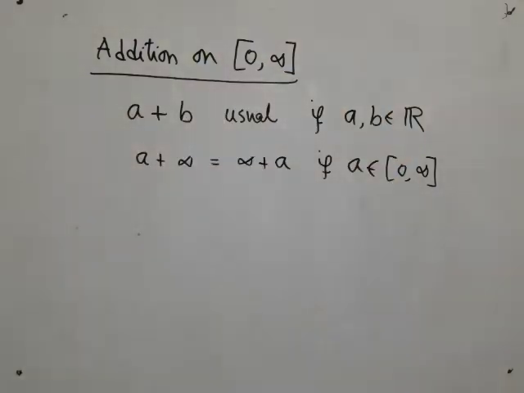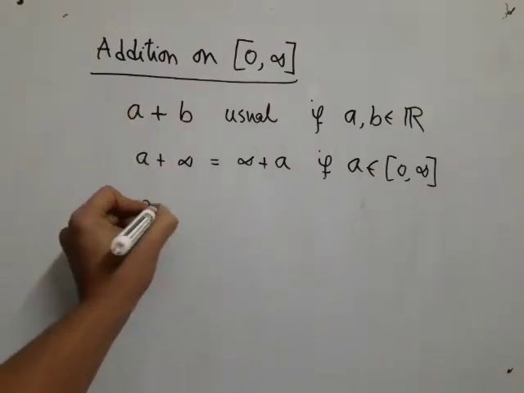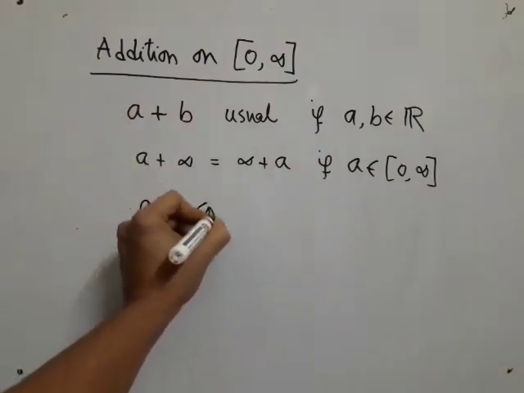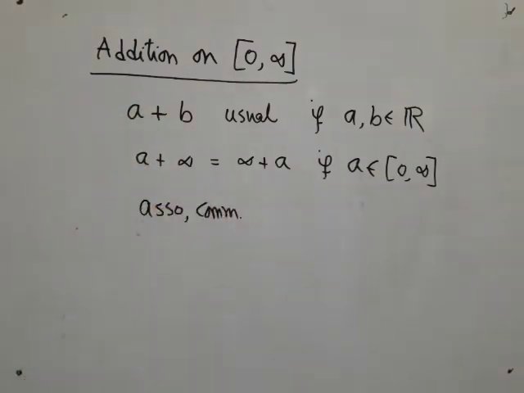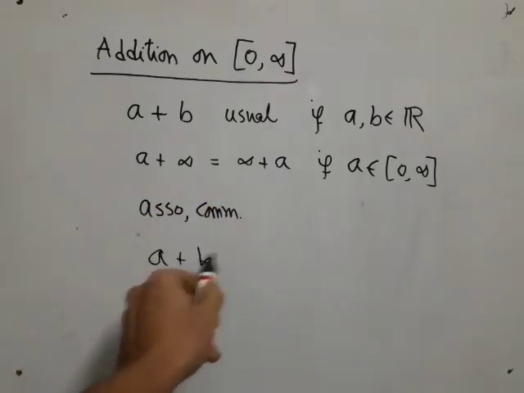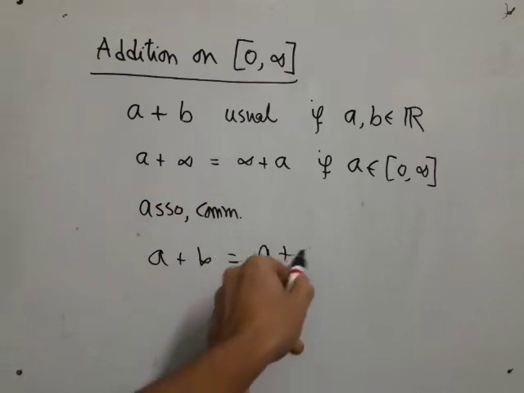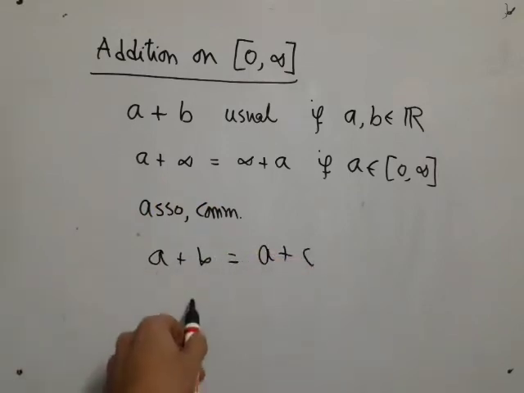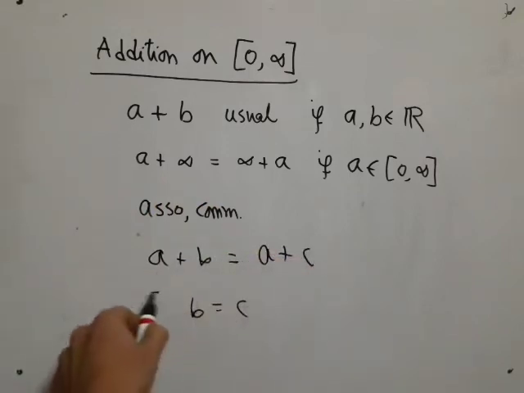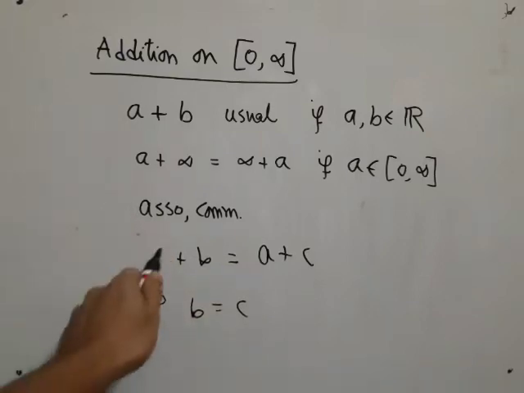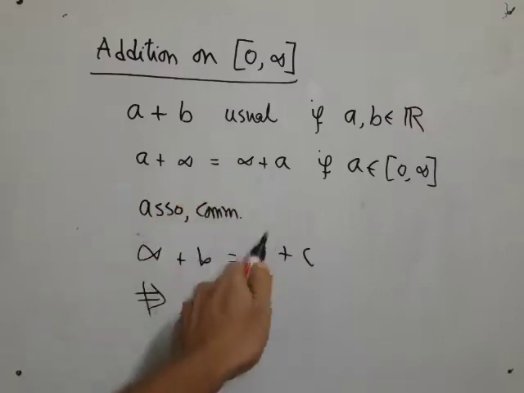Now you can easily check this addition is still associative. Of course, this is a new operation. It is still associative. It is commutative, but unfortunately it ceases to be invertible. That is, if I have A plus B equal to A plus C, from this I cannot immediately conclude B equal to C. That is not true anymore when A is infinity, because infinity plus anything is infinity.